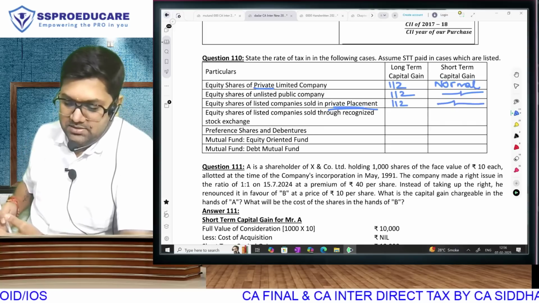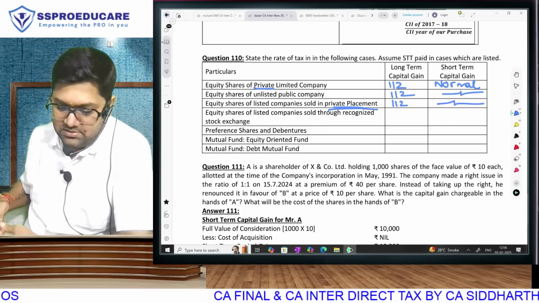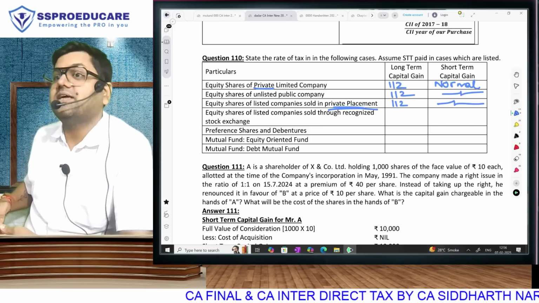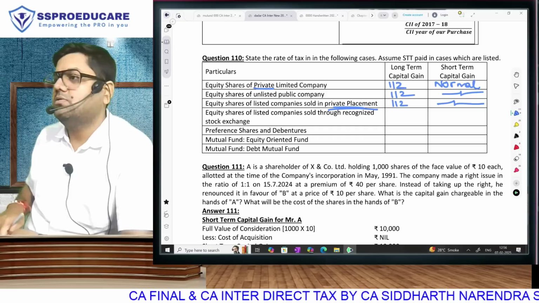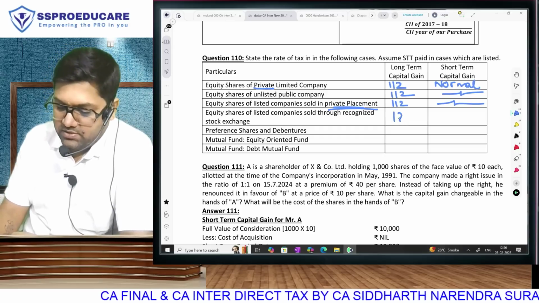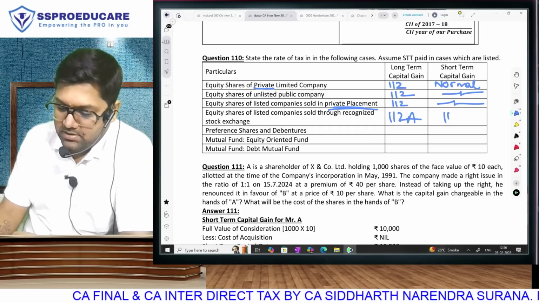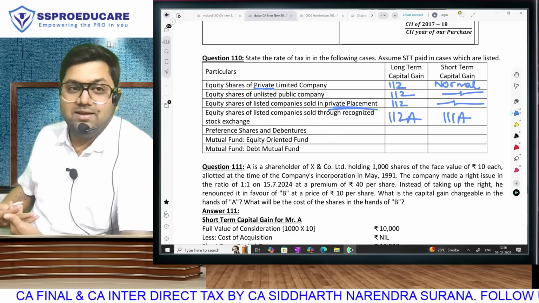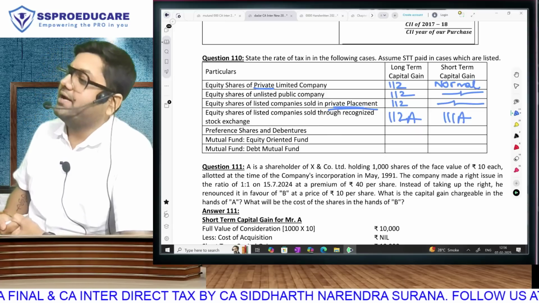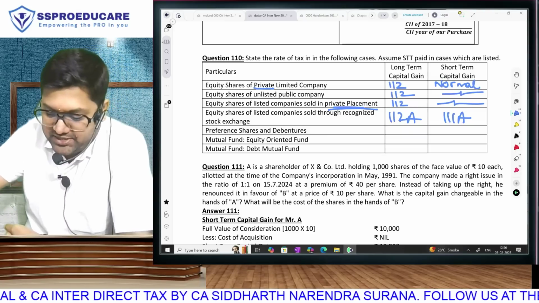Next. Equity shares of listed companies sold on a recognized stock exchange. Equity shares sold through a stock exchange means STT was paid. Now long term is 112A, and short term is 111A. Next, preference shares and debentures.